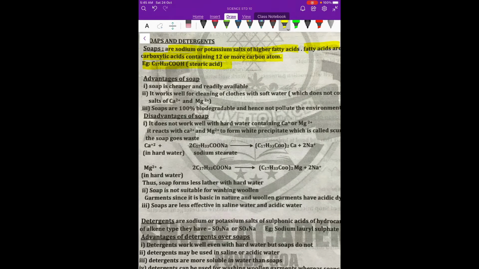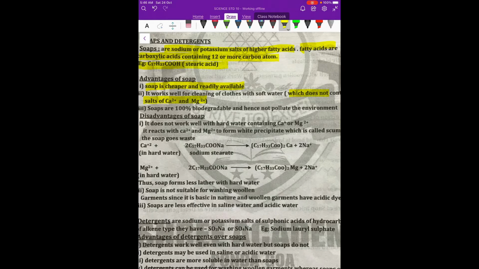Soap is cheaper and more readily available than a detergent. It works well with soft water. Now, what do you mean by soft water? Soft water means the water which does not contain the salts of calcium and magnesium. So, in case soft water is present, soaps are very good for that. They will give you a lot of foam and they will be effective in taking away the dirt.